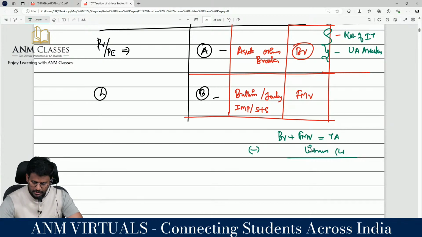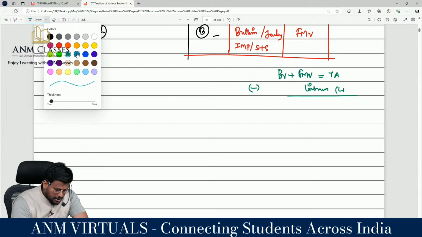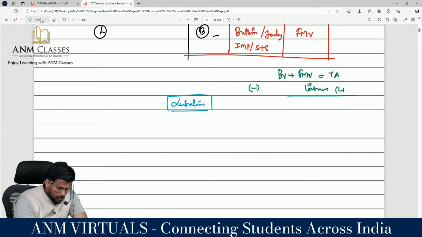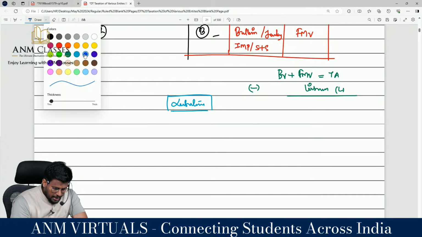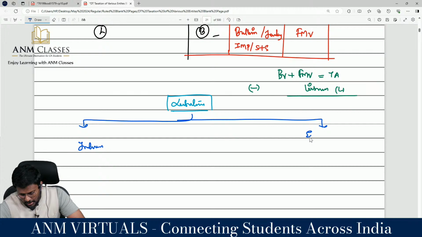That liability can be classified into two categories. Liability includes, liability excludes. So liability is classified into how many categories? Two categories. Number one, liability includes, and number two, liability excludes.